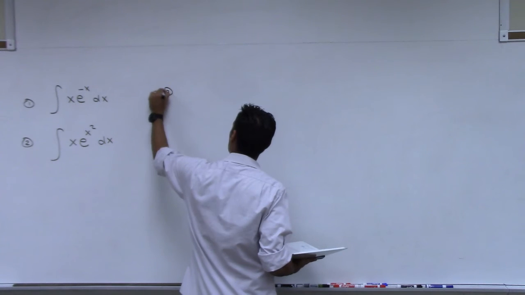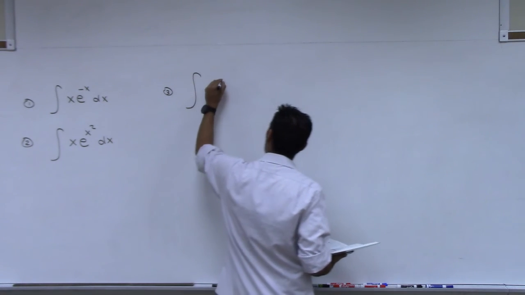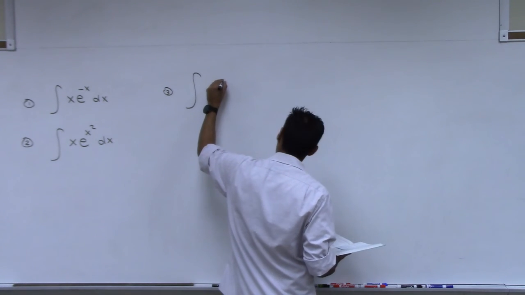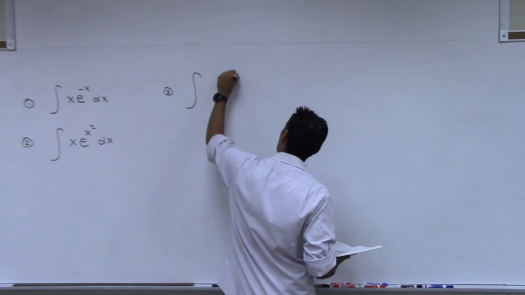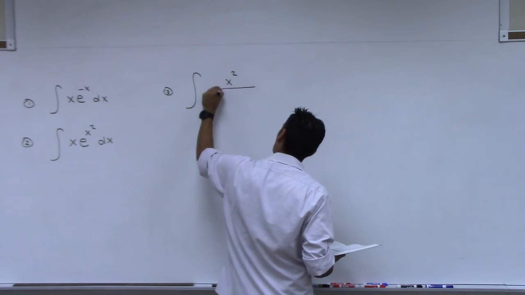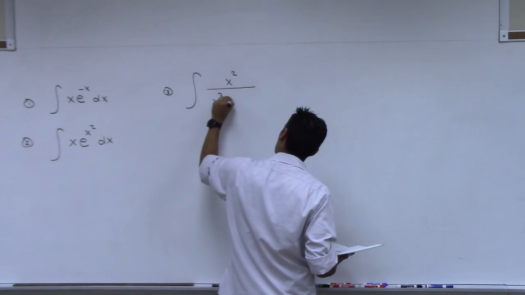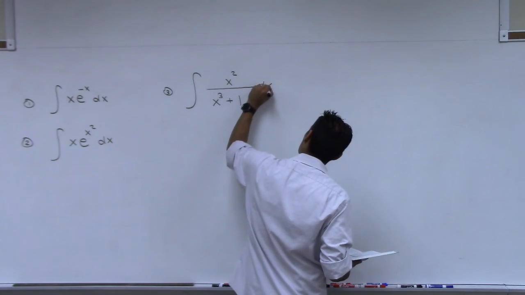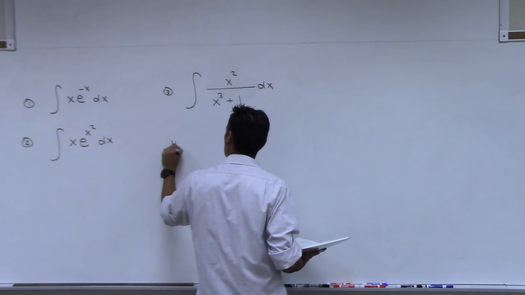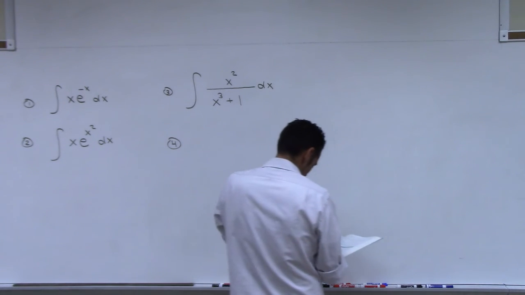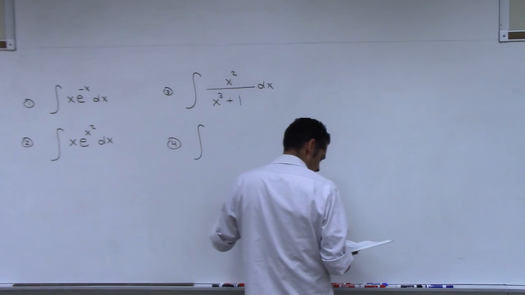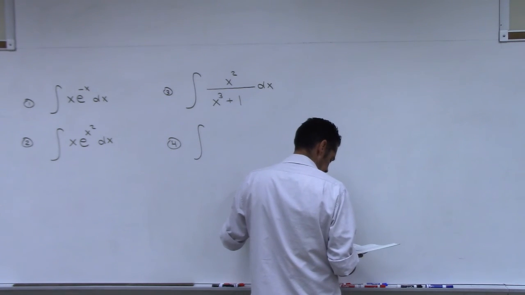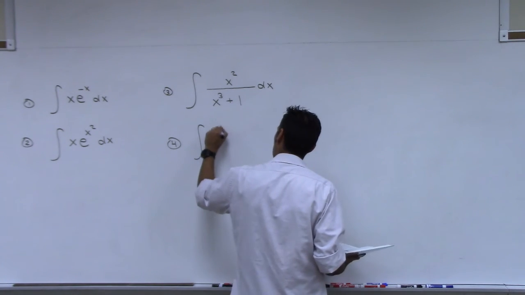Third problem. x squared over x cubed plus 1 dx. Next one, this one's going to be probably the hardest. Yeah, this is probably going to be one of the harder ones.